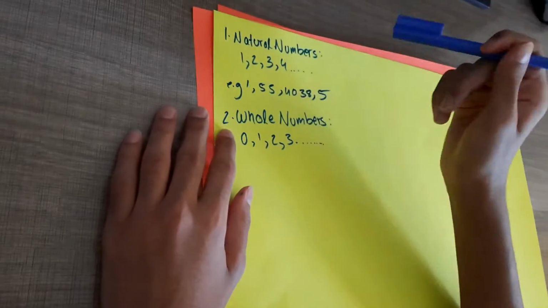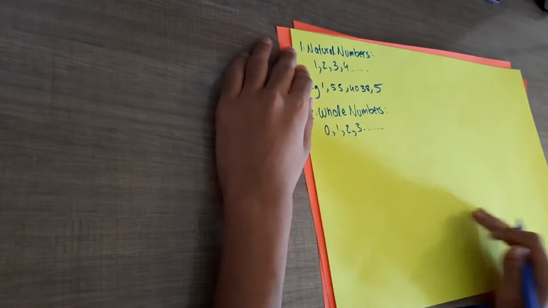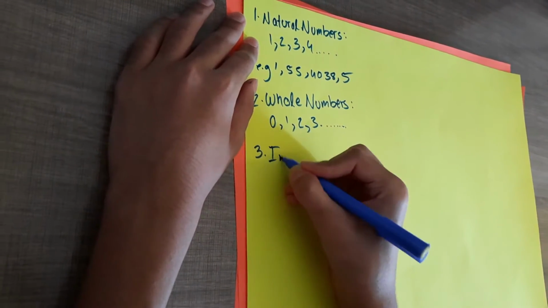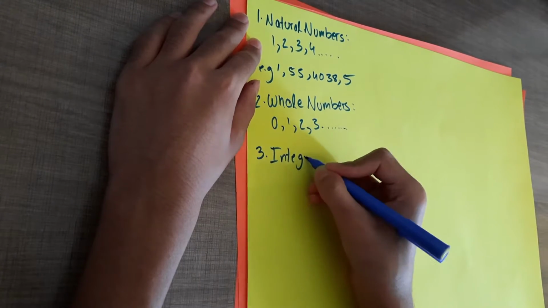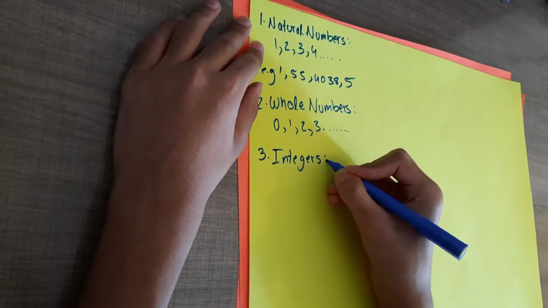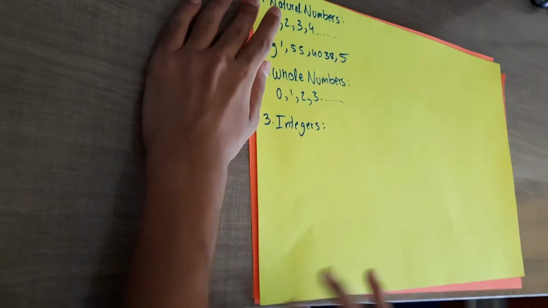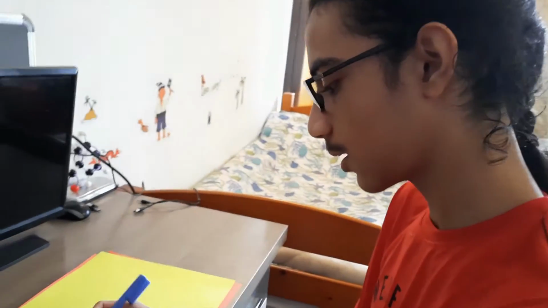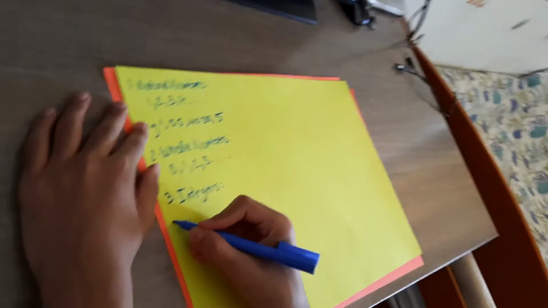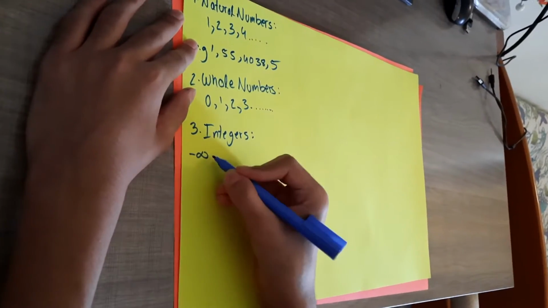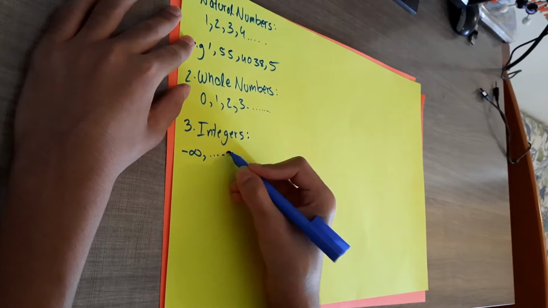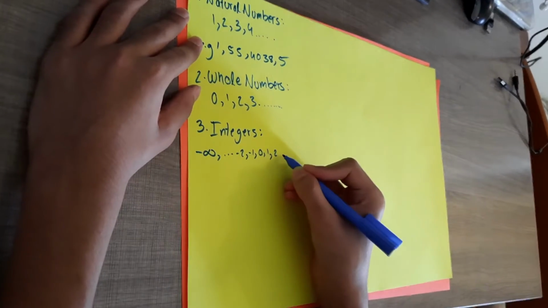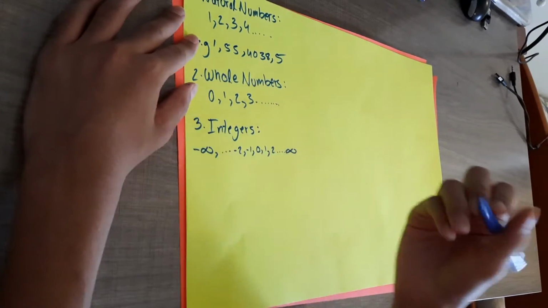Okay, so we've talked about natural numbers, whole numbers. Let's move on to the third type of number. That is integers. Must be recalling your middle school maths. So integers are really interesting. If I were to list out all the integers, right, I would go something like this. I'd start from negative infinity, then dot dot dot, -2, -1, 0, 1, 2, dot dot dot, all the way till positive infinity.